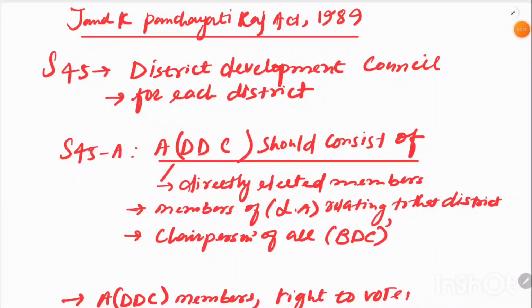Hello dear students, welcome to the third lecture on the J&K Panchayati Raj Act of 1989. I have already uploaded two lectures on it. You can go back and watch those first, okay? Before referring to this. Because if you directly jump into this, you won't understand anything, okay?